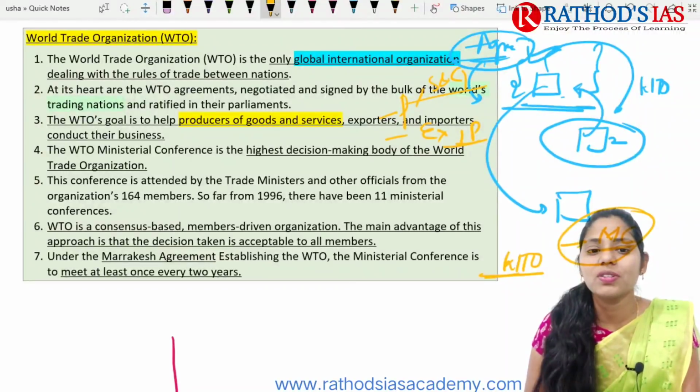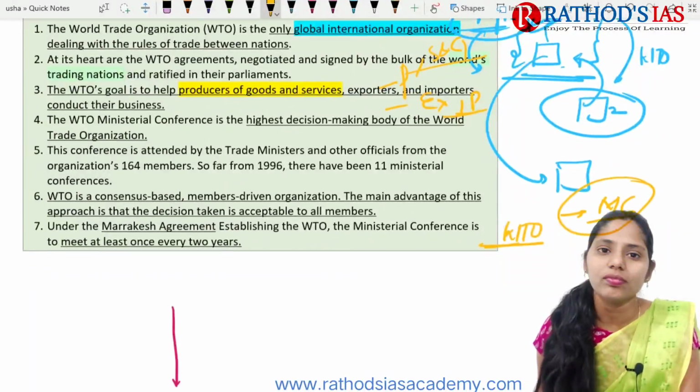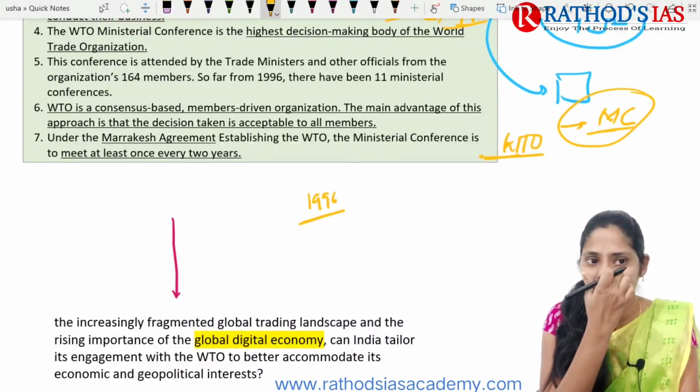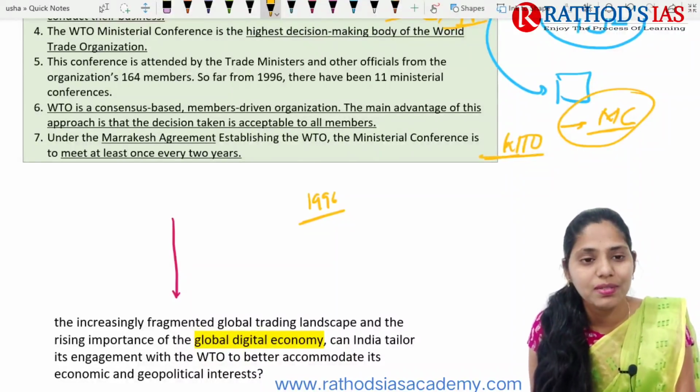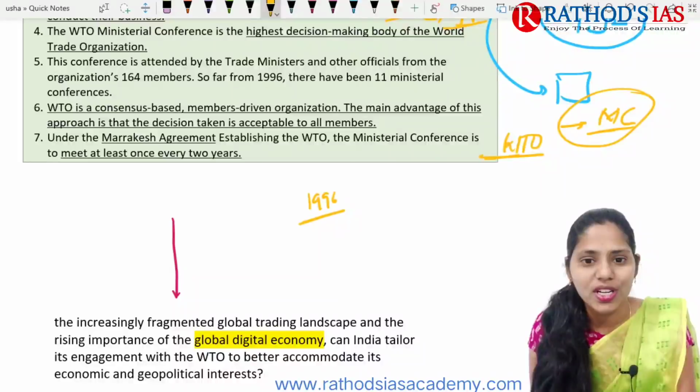This conference is attended by trade ministers and other officials from the organization's 164 members. Since 1996, we have had 11 ministerial meetings. The 12th has been postponed, or we can say cancelled.